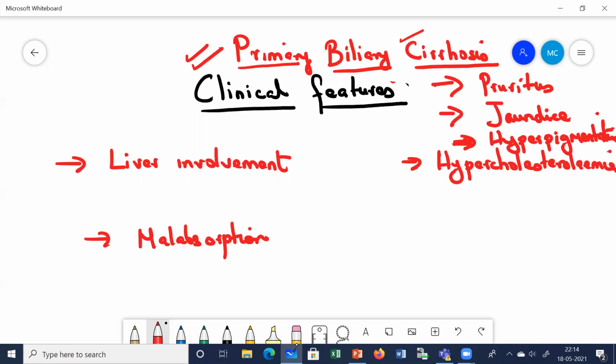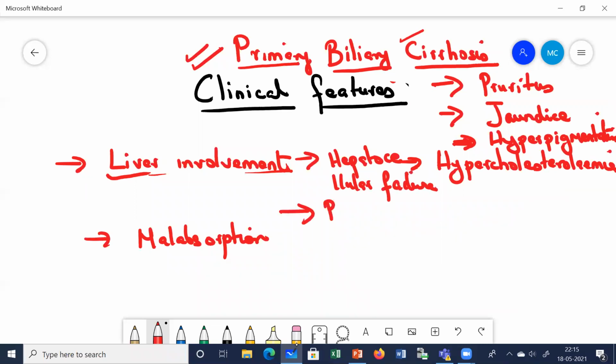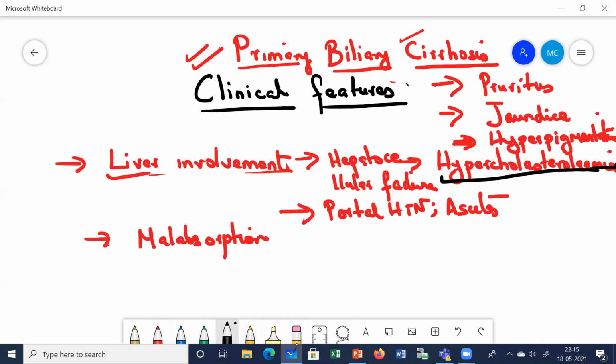Next, what else? If the liver also starts getting involved, then you'll get all features of liver involvement. Again there'll be pruritus and jaundice, plus you'll start getting hepatocellular failure, with all its symptoms and signs, which gradually progresses. When this progresses, there is going to be portal hypertension and ascites. These are the features of liver involvement. Then hypercholesterolemia: often these patients develop xanthelasma and xanthomas.